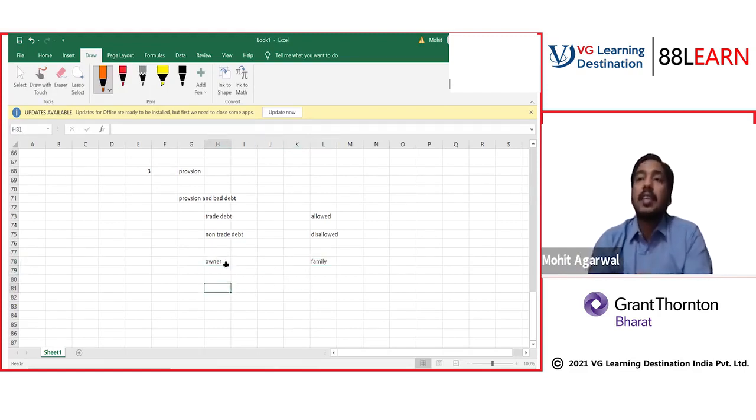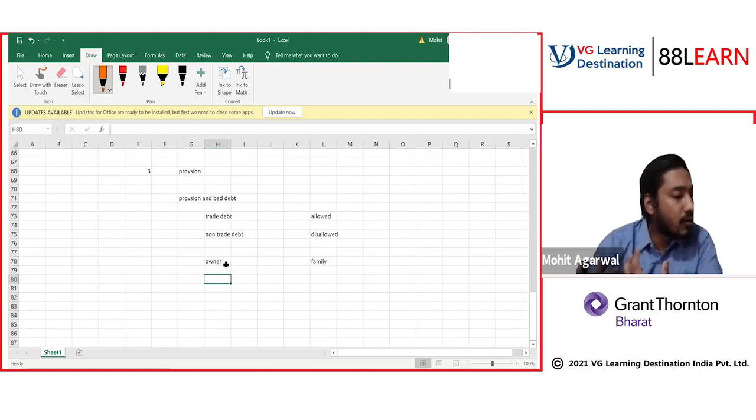If the owner is taking out something, either in the name of salary or profit or dividend, whatever the name, what the owner takes is not allowed. It is not allowed as an expense because in reality it is not an expense. Or if they're doing any personal expense, they are all not allowed.